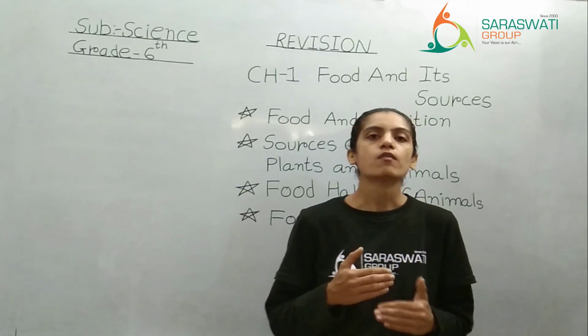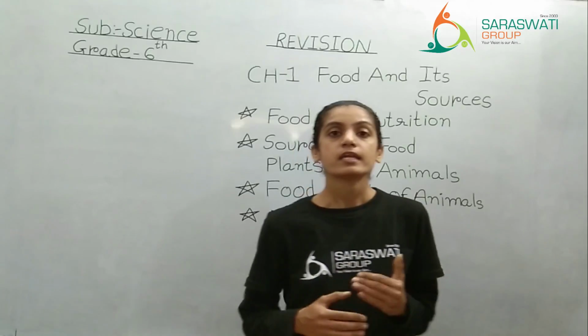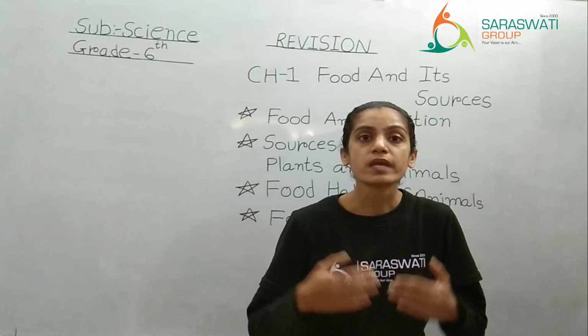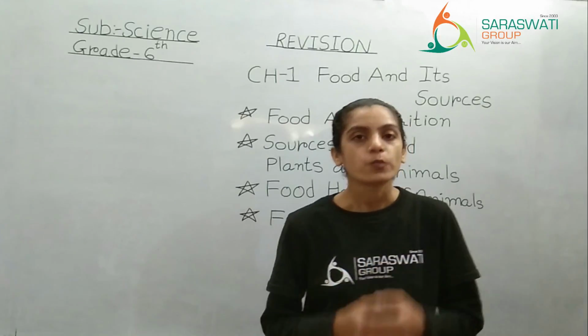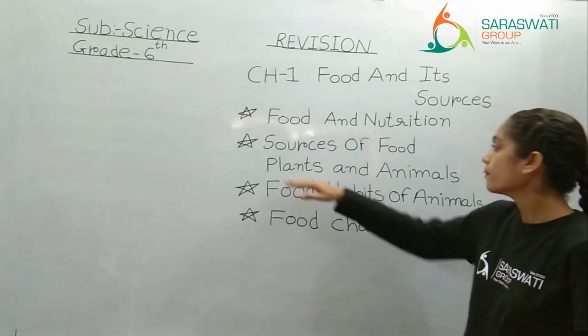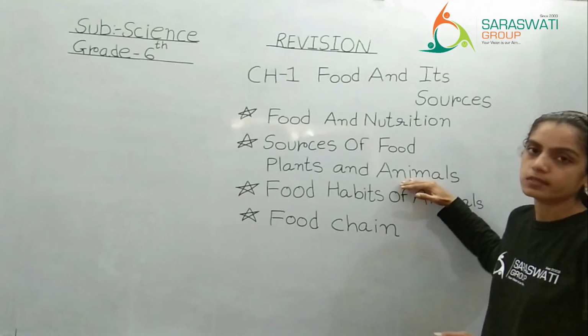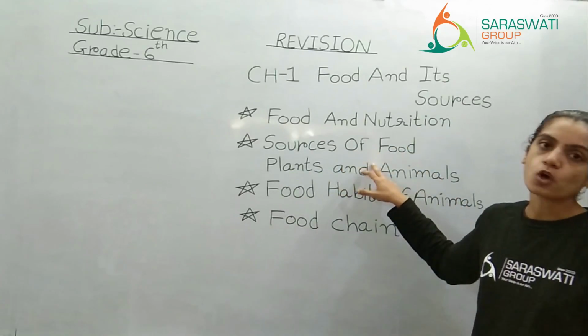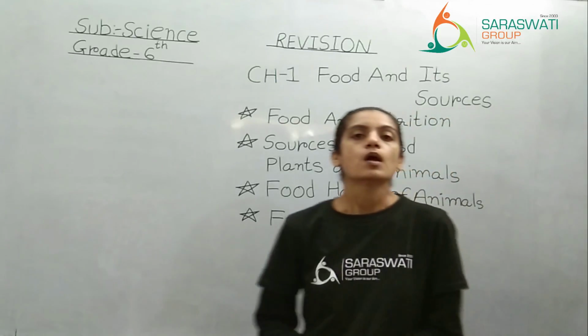So based on our habit, we are eating a different type of food. But from where do we get our food items? We get the food from plants and animals. So we can say that these two are sources of food, right?